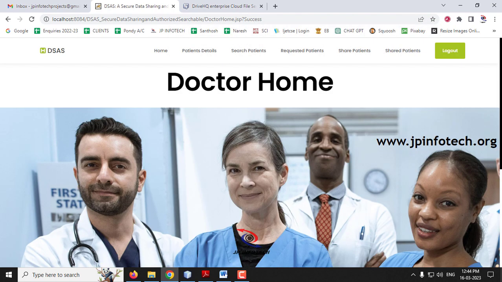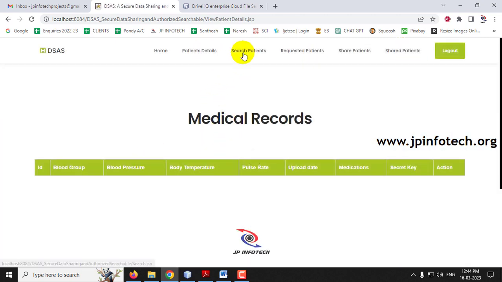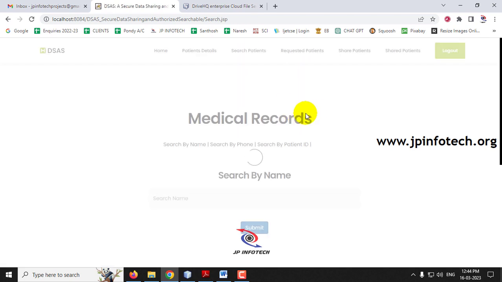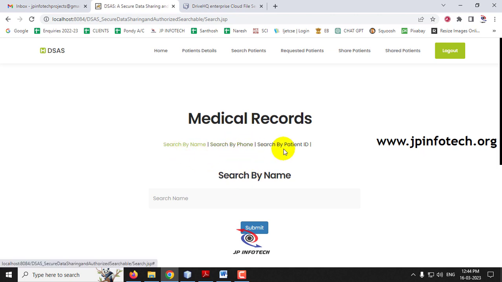This is the doctor's home page, where they have patient details, search patient, requested patient, share patient, and shared patient details. So now let's see them one by one. Patient details is empty because the doctor has not been assigned any patient. In search patient, they can search for patients by name, by phone number, or by ID. So these options have been given.